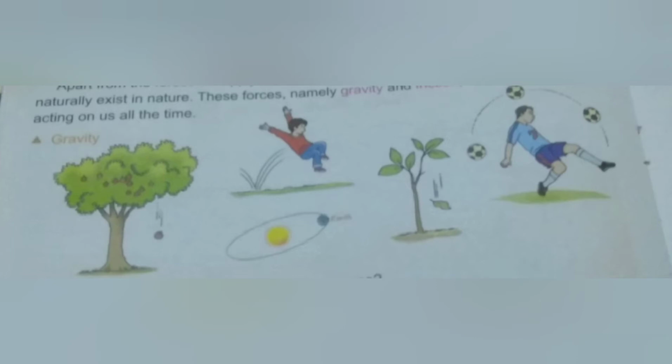Every object has its own gravity, but earth has more gravity compared to the things on the earth, so all the objects are pulled by earth. Even the Moon and other planets have gravity. Gravity is the force that holds the universe together. All the planets move around the sun in their fixed orbits because of gravity only.